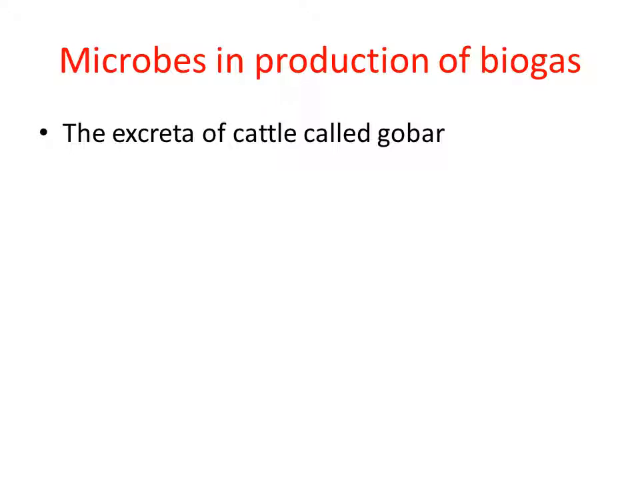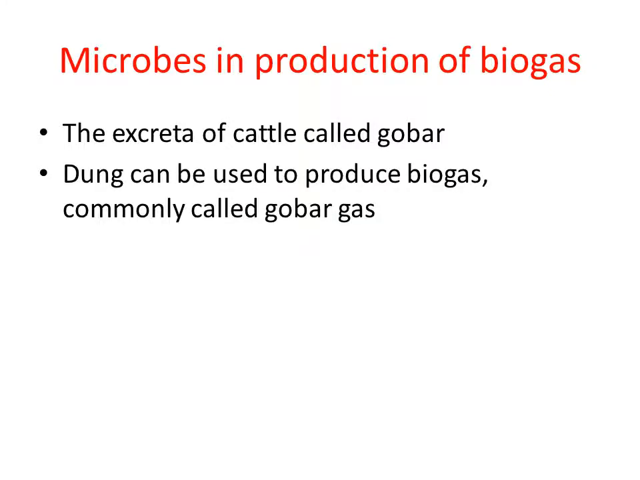Because the cow dung consists of methanogen bacteria, it is also named gobar. Cow dung is also named gobar because it consists of methanogen bacteria, right? The biogas produced from cow dung is commonly called gobar gas, because this biogas is produced by using gobar. These terminologies you should remember here, right?